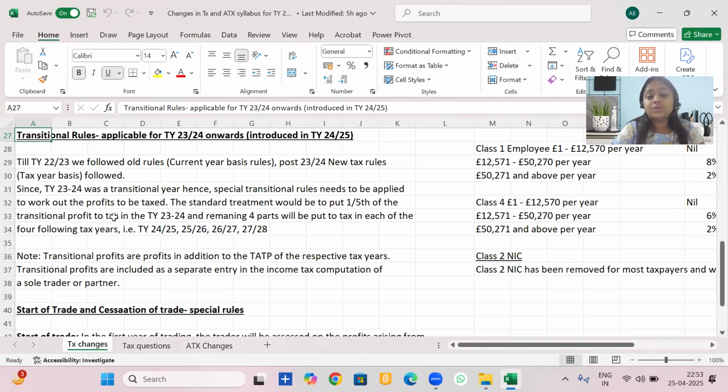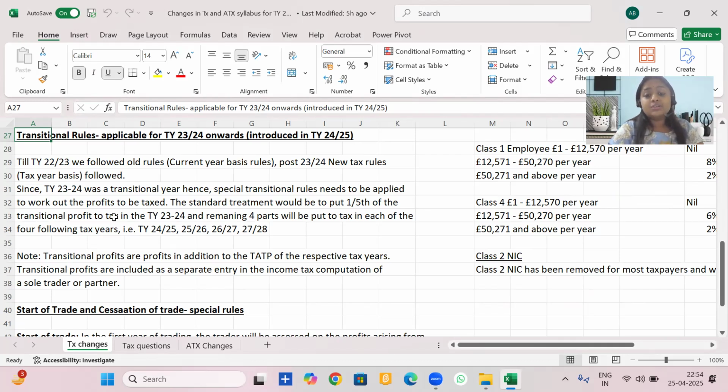So the changed rule is that till 22-23 we followed the old rules, that is the CYB basis, and post 23-24 we are following the new rules, that is, the profits of a sole trader for an accounting year would be taxed on a tax year basis. And we calculate the taxes now on an assessable income basis, like we calculated last year.